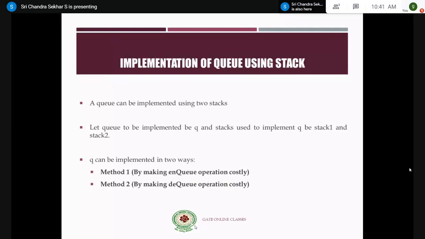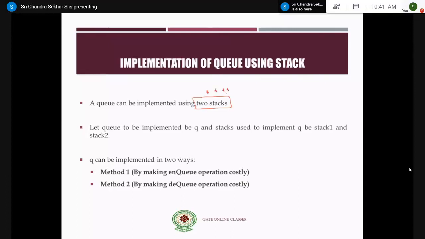This is the first slide, which says that a queue can be implemented using two stacks. This is one important question you may be asked in the GATE examinations. He may ask a straightforward question like, a queue can be implemented using how many stacks? Options can be 2, 3, 4 and 5. So one queue can be implemented using two stacks. This is a very important point, please make a note of it.